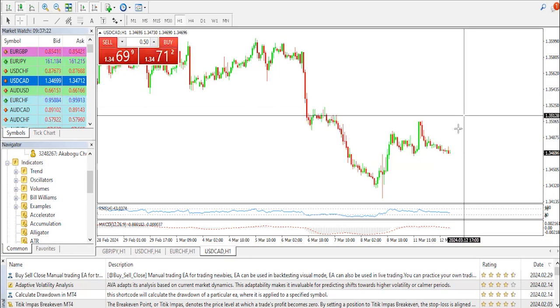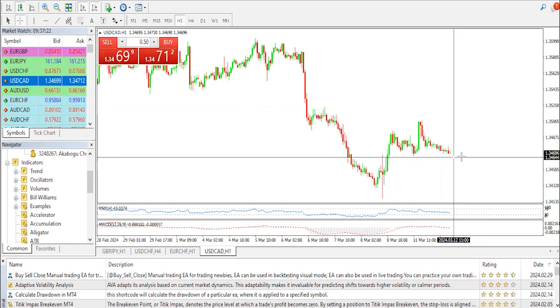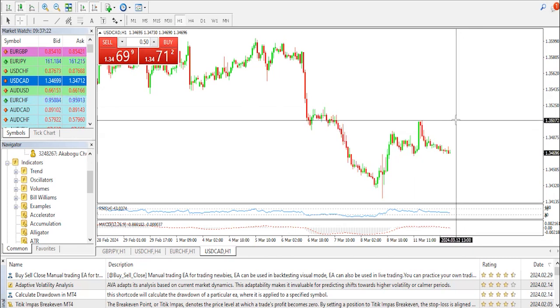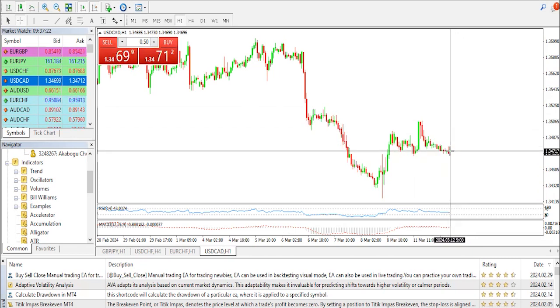the upside following this resolute support zone at 1.3507, which is expected to be at about 30 pips from that point, of course, which is good money. And that's our technical analysis on today's currency pair.